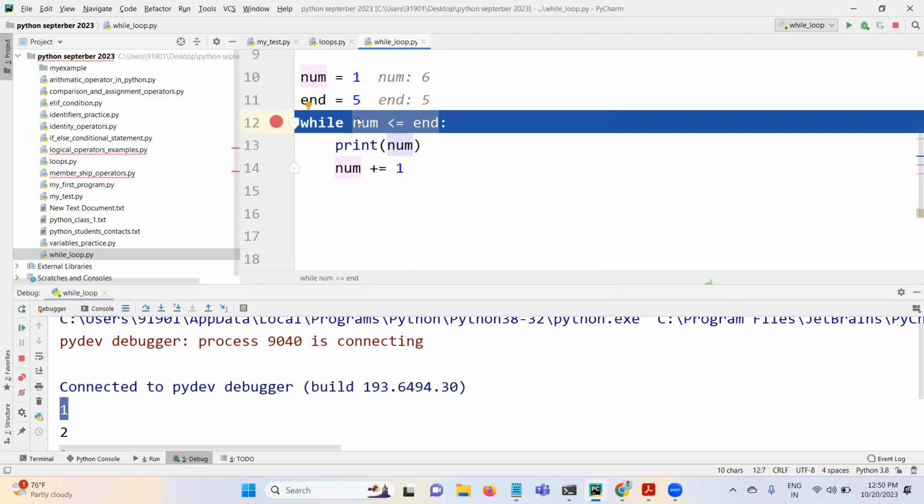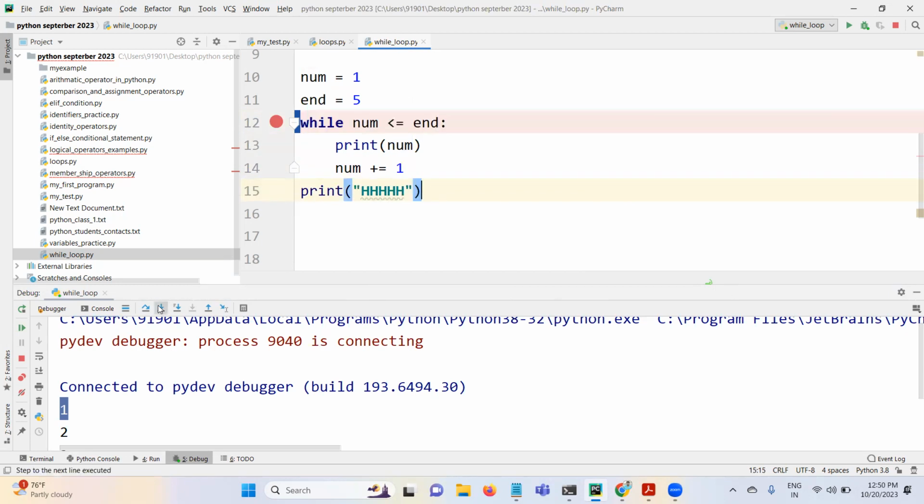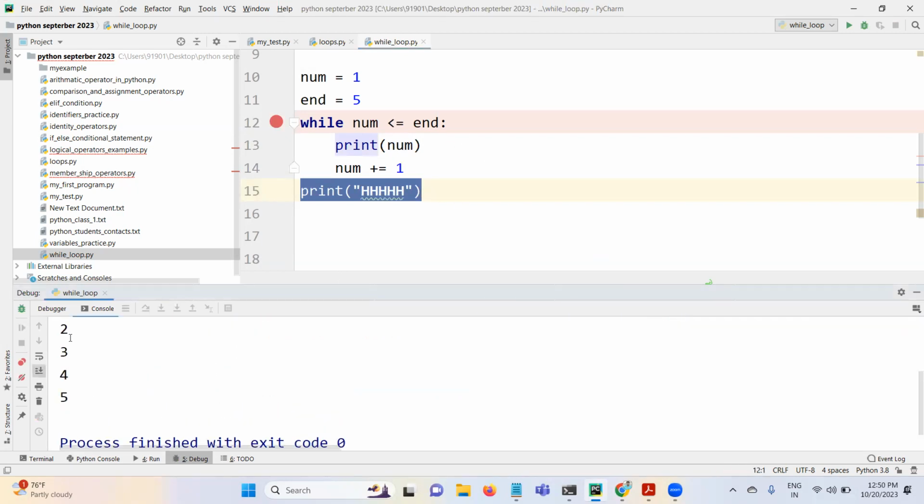If it is false, as I said, the while loop will be stopped. That means this time when I click on this arrow, it should not come here. Python control should directly go to the lines of code written outside. Yeah, this I just now wrote, right? It's in the middle of debugging, that's why this is not executed. But if you observe, it printed 1 to 5 and stopped the loop, right?